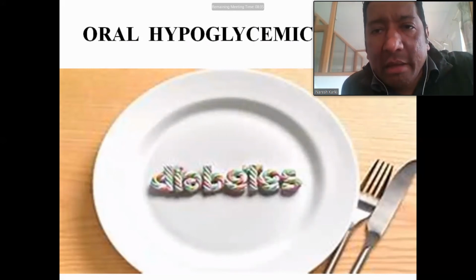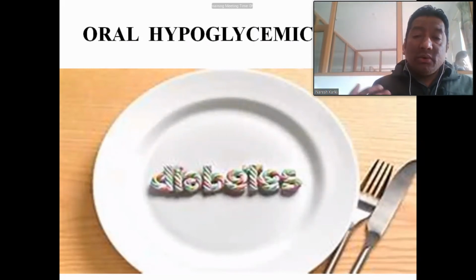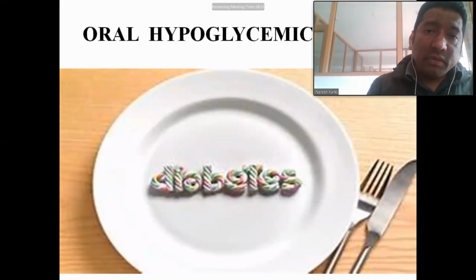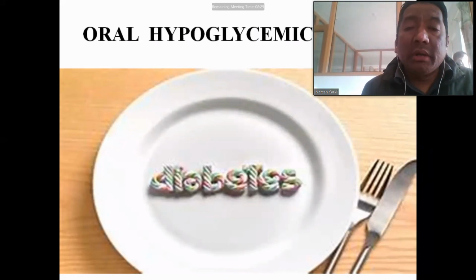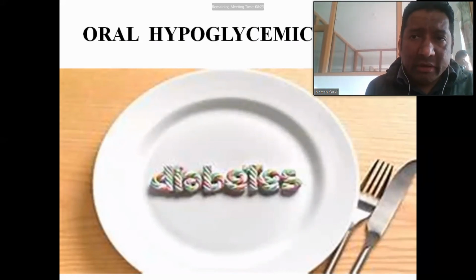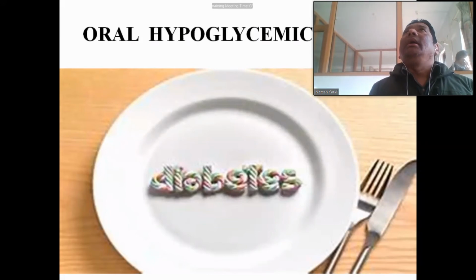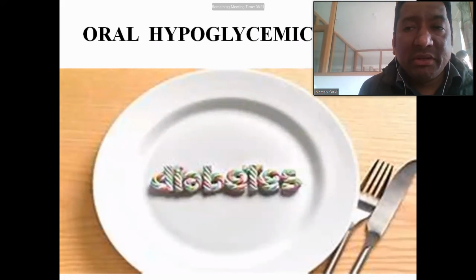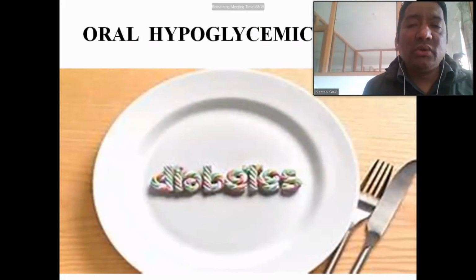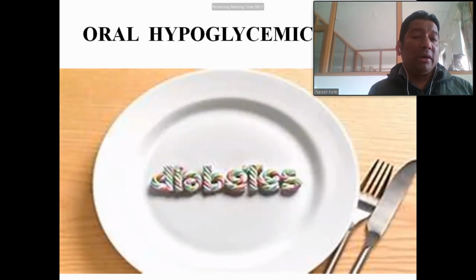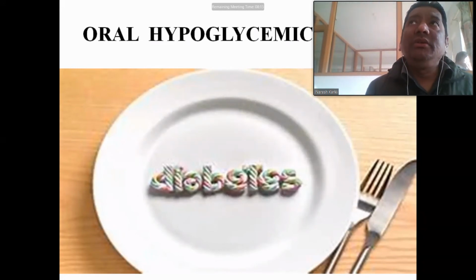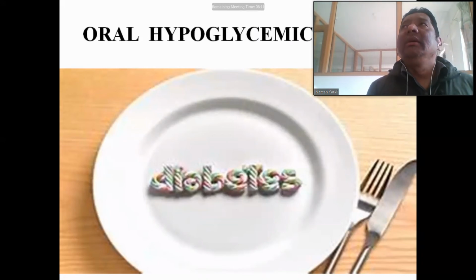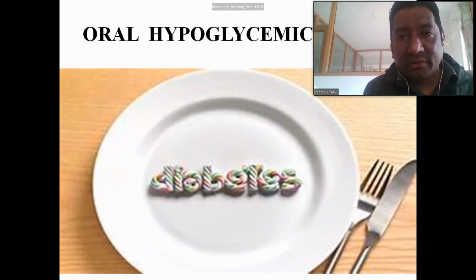Okay. Oral hypoglycemic drugs. Now, what are the oral hypoglycemic drugs? Basically, two terms are there: oral hypoglycemic drugs and anti-diabetic drugs. So what are oral hypoglycemic drugs? Oral hypoglycemic drugs reduce the plasma glucose level, reduce the hyperglycemia, and they also produce hypoglycemia.